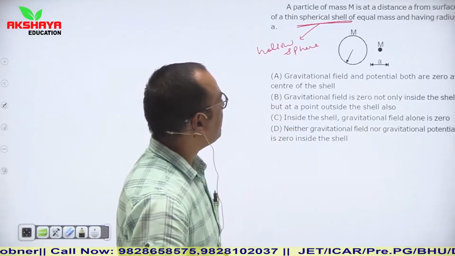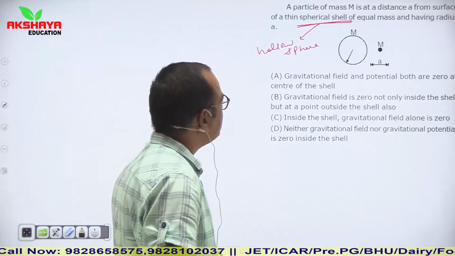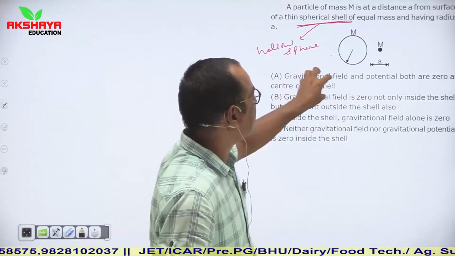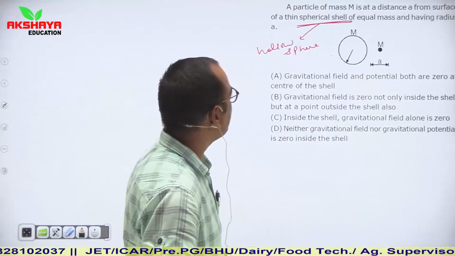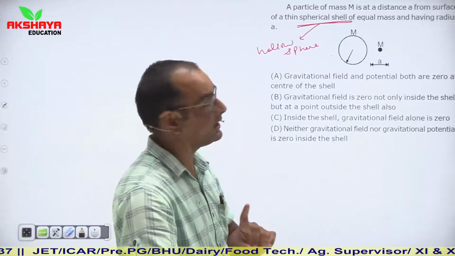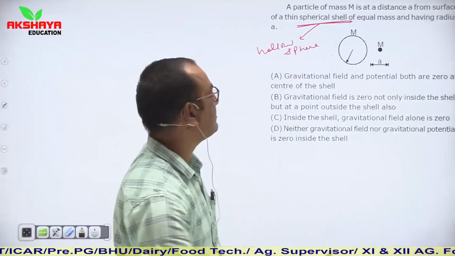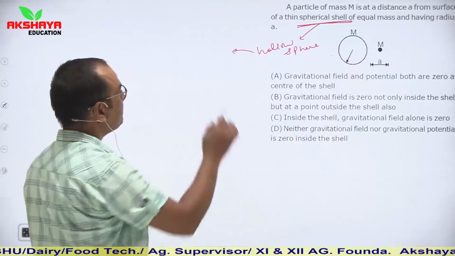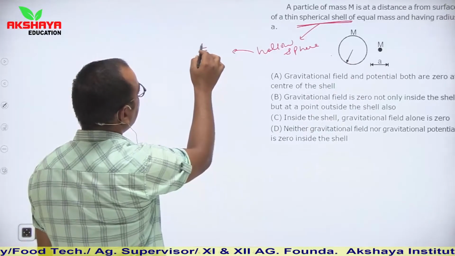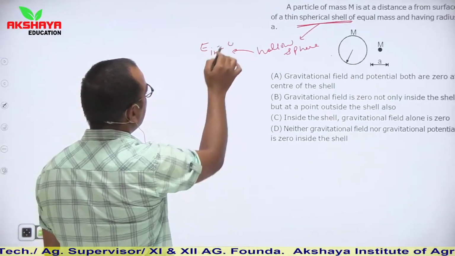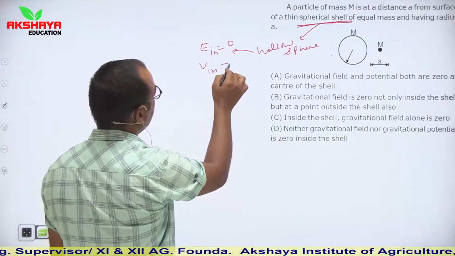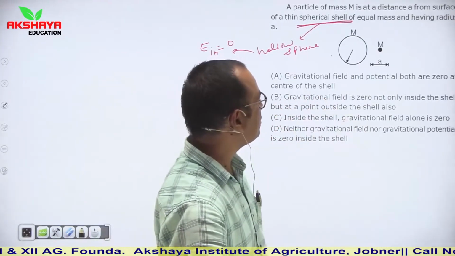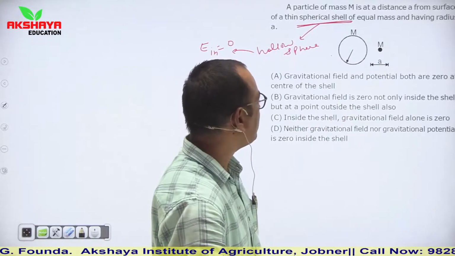So what are the options? Gravitational field and potential both are zero at the center of the shell. No, incorrect. For a hollow sphere, if we talk about any point inside, then we say that E inside is equal to 0 but V inside is not equal to 0. Keep in mind. Second, gravitational field is 0 not only inside the shell but at a point outside the shell also.